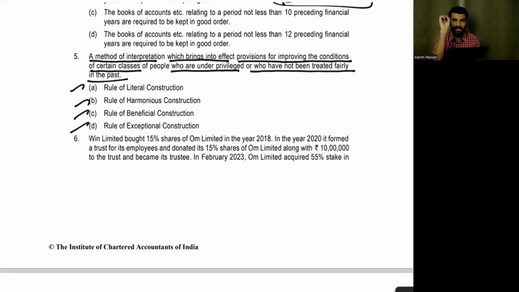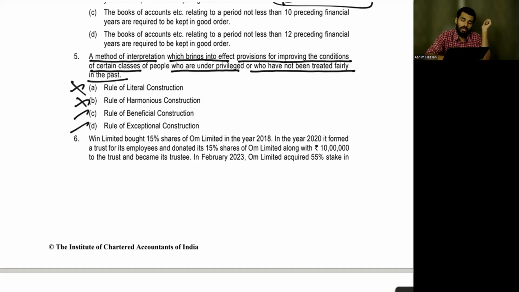What they have said, you have to take that literally. So it's not A. Is it harmonious construction? What is harmonious construction? In that, there are two statutes and both are giving different explanations. So you have to take both of them and come up with one answer. So it's not harmonious also.